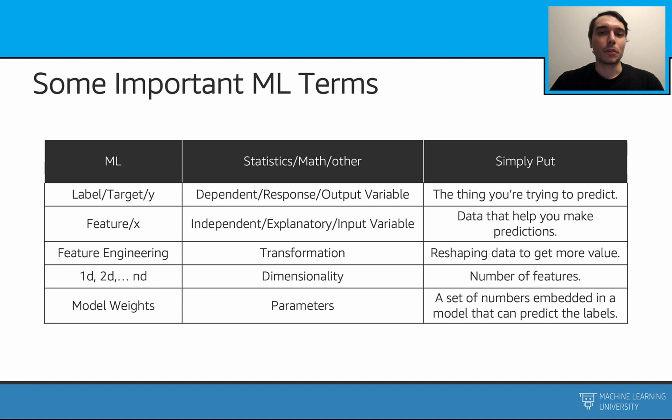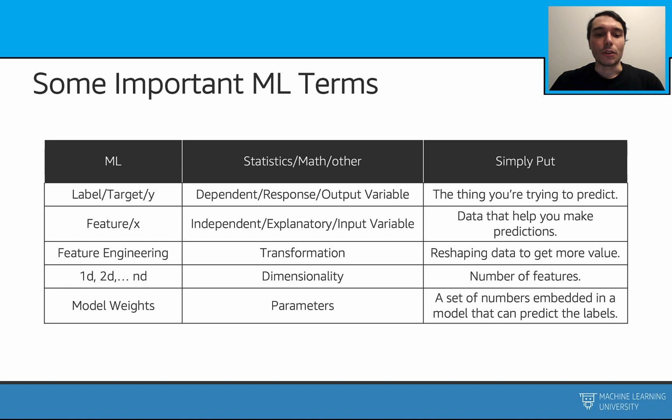Let's talk about some important machine learning terms. We are going to use some analogies from statistics and mathematics here as well. And we are going to go one by one. Let's start with the first one. Label, target, or Y. This is simply the thing that we are trying to predict in machine learning problems. In statistics, we can also call this the dependent, response, or output variable. Those are all going to mean the same thing in our case.